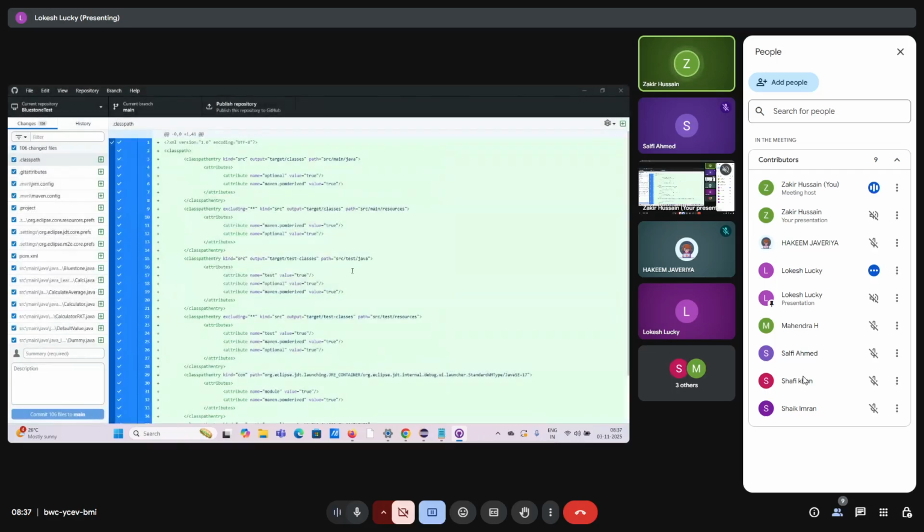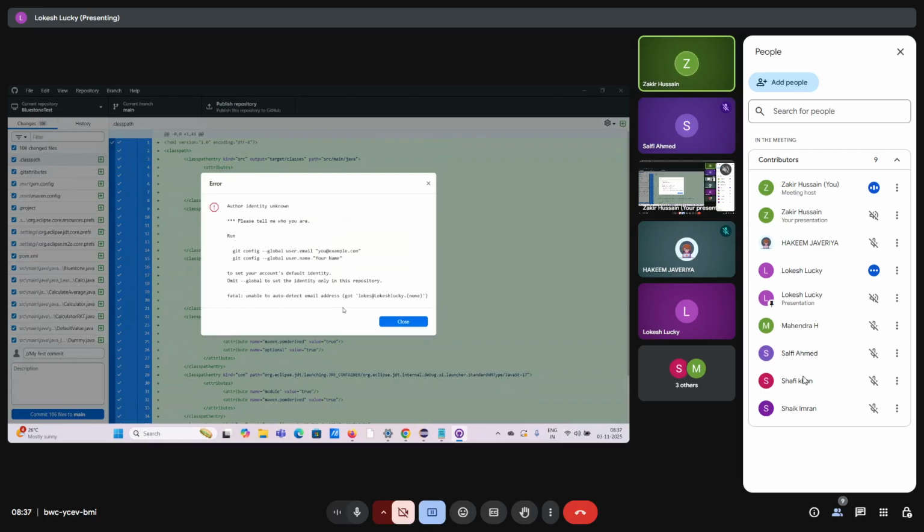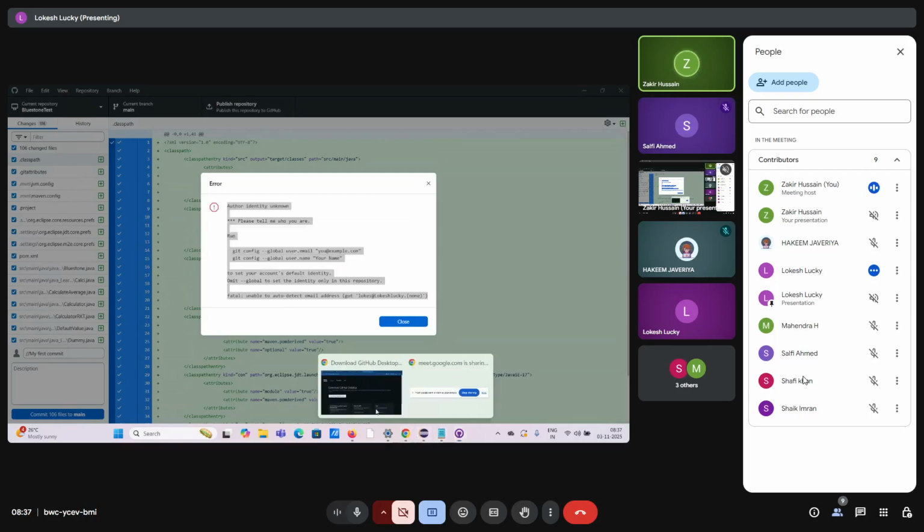Give any comments on your left hand side. There is something called summary required, right? Left hand, scroll down. Last, yes, add some comments out there. Now try to write my first commit or whatever it is. Click on commit 106 files to main. Okay, so copy this error and paste it in ChatGPT. You should be able to resolve it on your own. Okay.